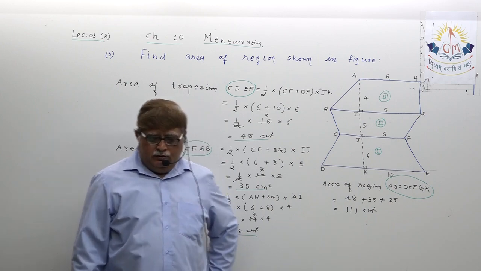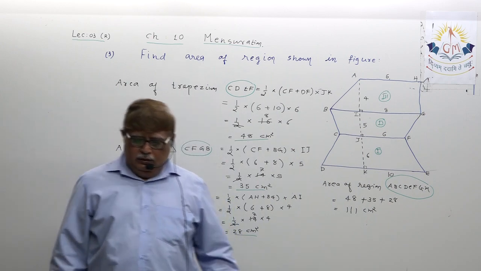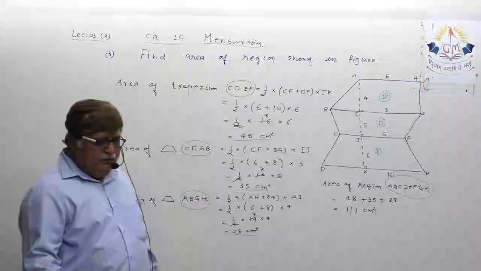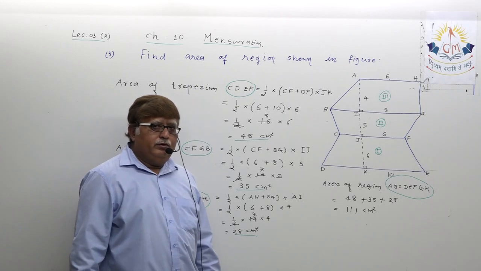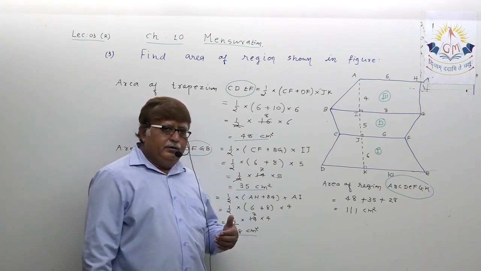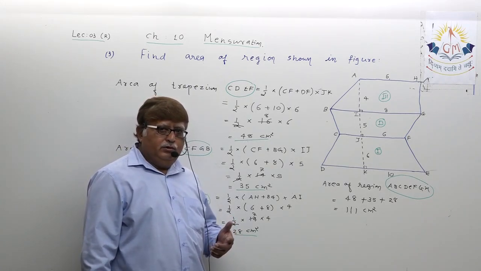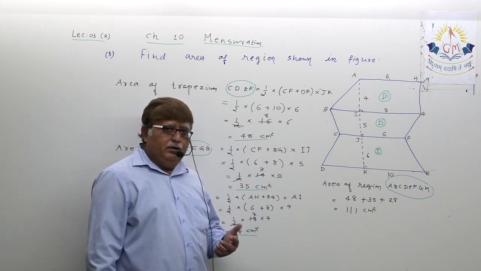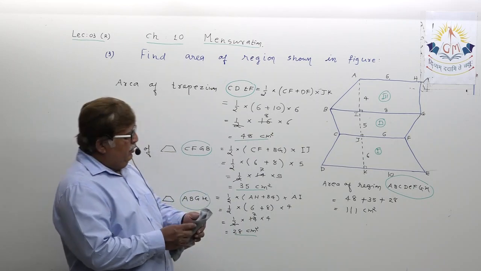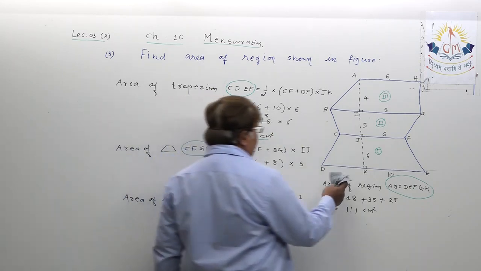Some of the students could solve, some could not. So after one more example of this type, I also want to take that revision of how to derive the formula of area of equilateral triangle. But let us do one more example.